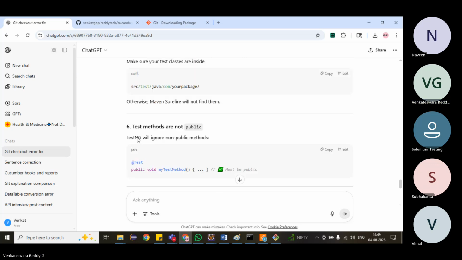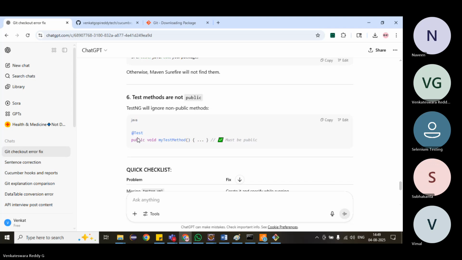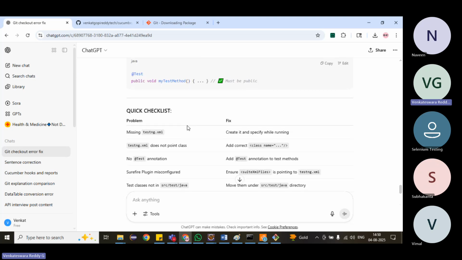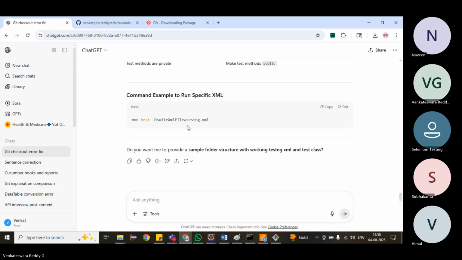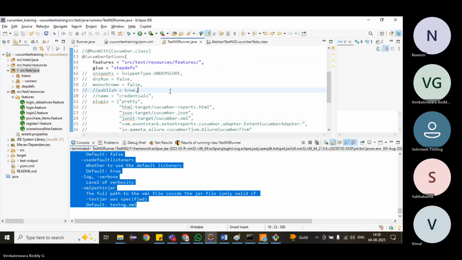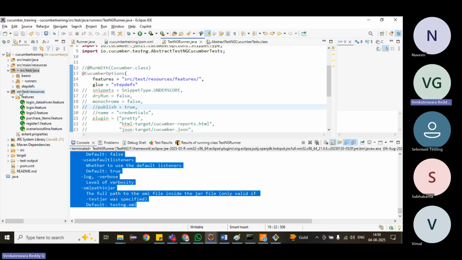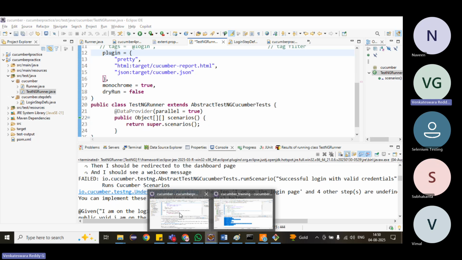It must be a public test method. It is giving multiple suggestions. Okay, instead of wasting time, I will work on it. Maybe a simple issue. Let me check on it.